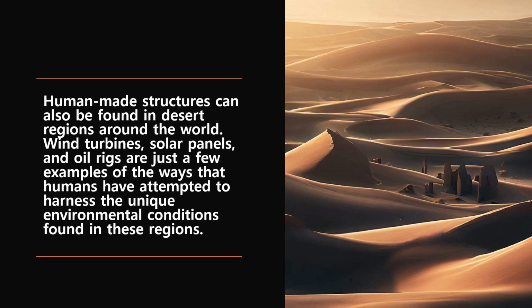Human-made structures can also be found in desert regions around the world. Wind turbines, solar panels, and oil rigs are just a few examples of the ways that humans have attempted to harness the unique environmental conditions found in these regions.